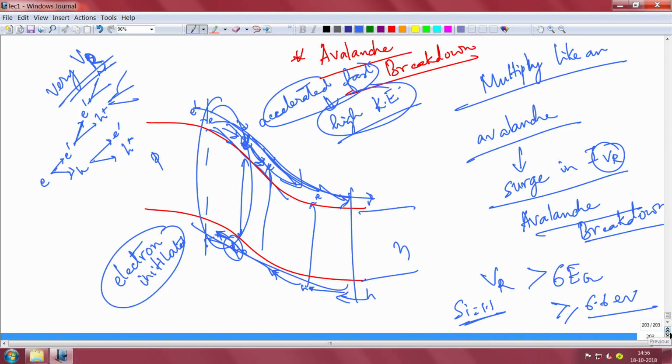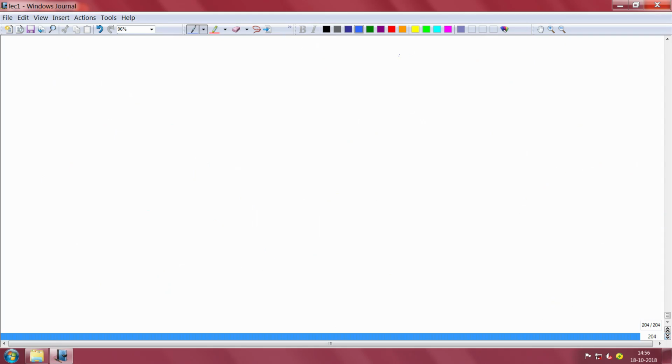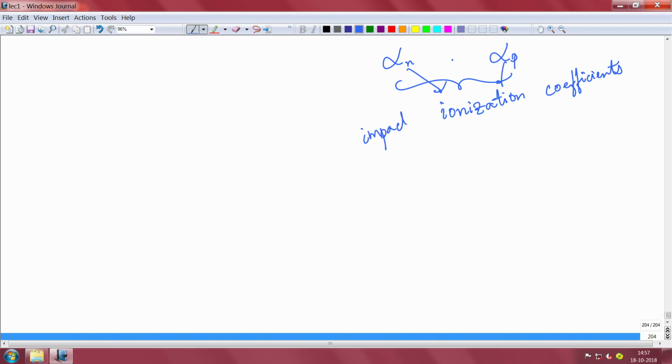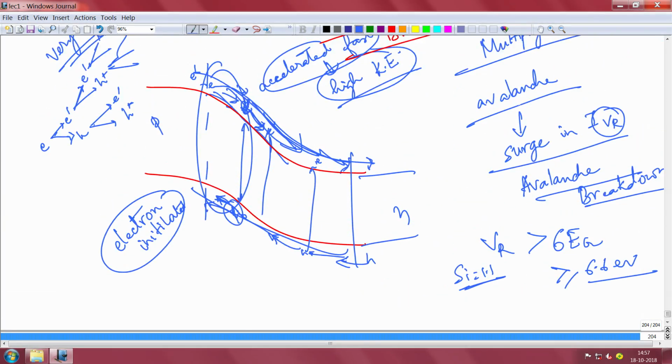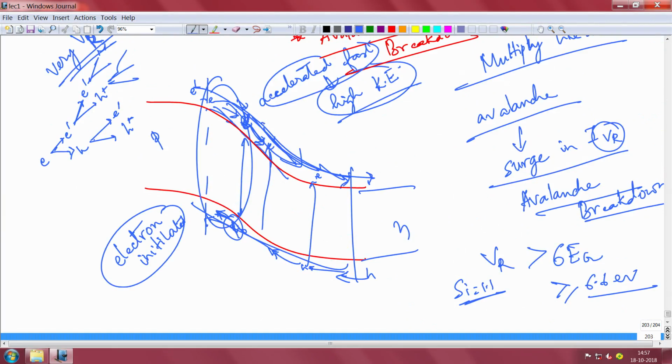And so, associated with this there are 2 terms, one is called alpha n, one is called alpha p. These are actually called the impact ionization coefficients of electrons and holes respectively. This is electron, this is hole. What is impact ionization? This term is used to describe this process. When the electron gains sufficient kinetic energy and knocks out carriers and produces an electron hole pair, that is the rapid creation, we call it avalanche creation. Technically, it is called impact ionization, okay.